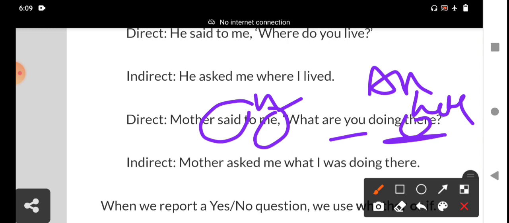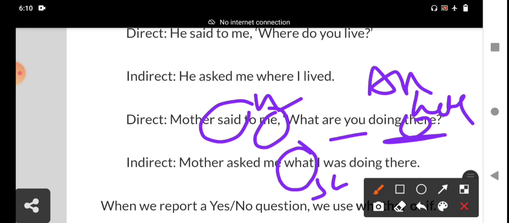We never write WH questions. What is the conjunction here? Here the conjunction is the WH word, the linking word. I was doing, subject and verb, one clause. He asked, subject and verb, one clause. The same WH word is repeated as a conjunction. We should not write the conjunction if, whether or that. That is another rule. Yes or no questions we will discuss at that time. In this class, I have explained only WH questions.